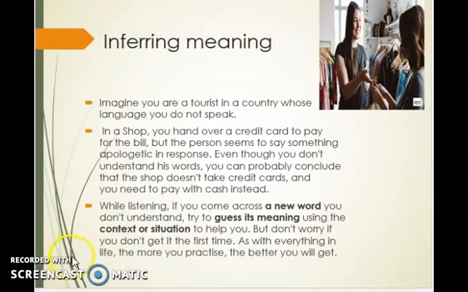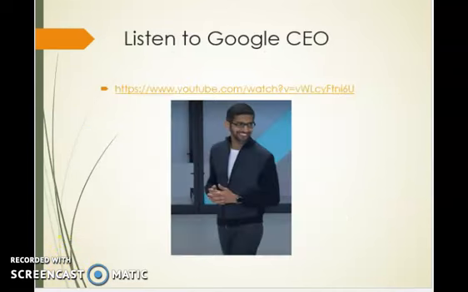Let's look into the next slide for the exercise. I would like to recommend you listen to this speech by Google CEO Sundar Pichai, where he was hosting Google I/O in 2017, where he introduces his new products and features, which include Google Lens, Smart Reply, and Google Assistant for iPhone. It is such an interesting talk. After listening to this talk, you can apply all the 5 strategies to get a better understanding of it.